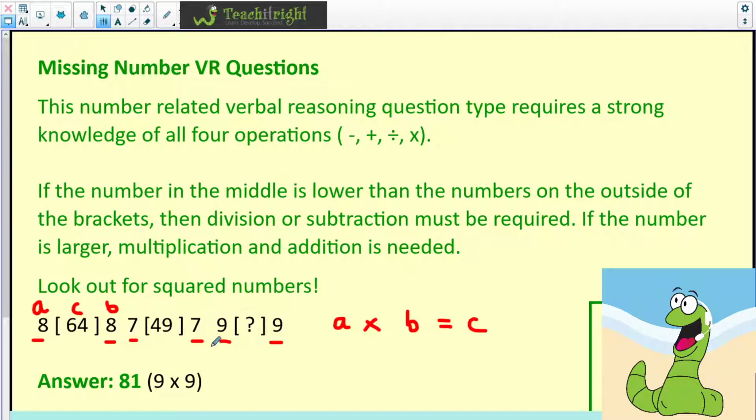So if we go to our third one, after we've worked out that 8 times 8 is 64, 7 times 7 is 49, 9 times 9, so we're working out the middle number, and as it does say down the bottom, of course, it's 81. So very good knowledge of times tables are required here, but also the other operations, and also double checking that the rule applies to both pairs before you apply it to your third pair.